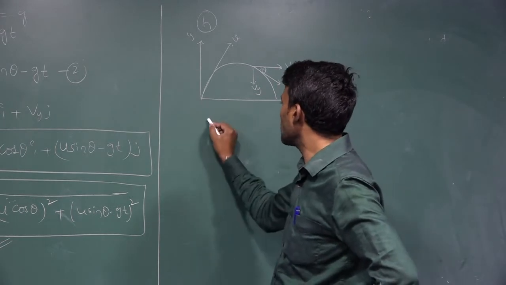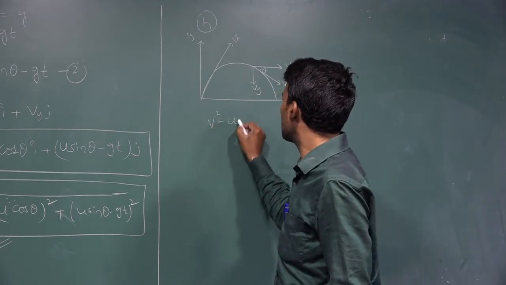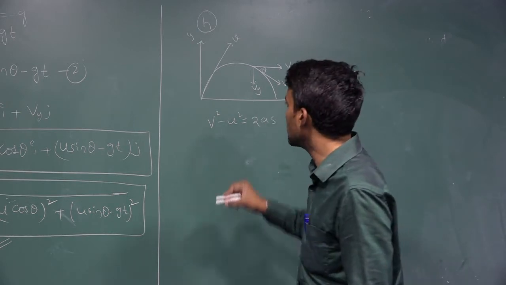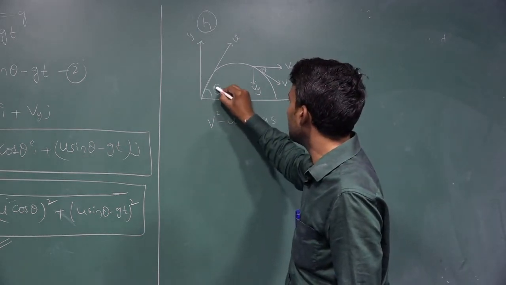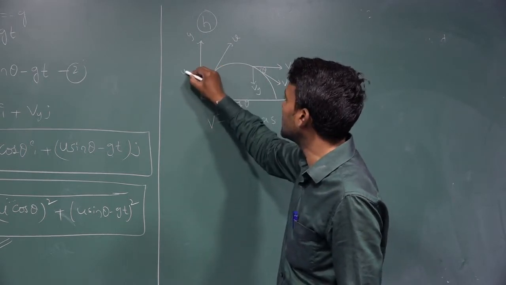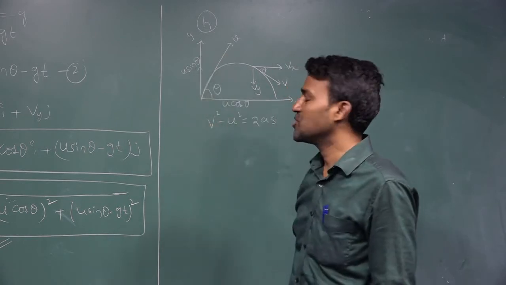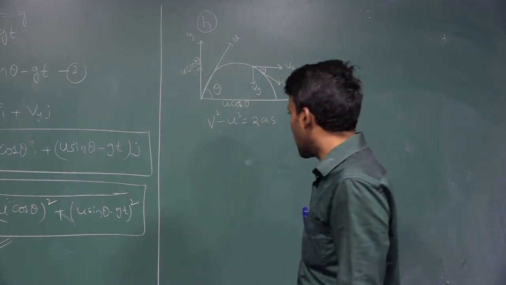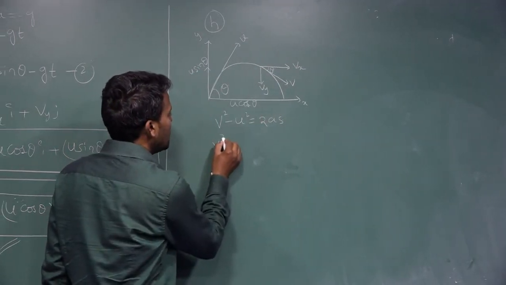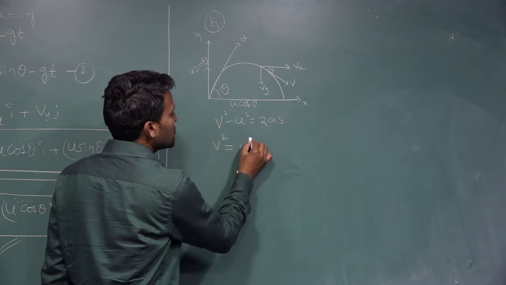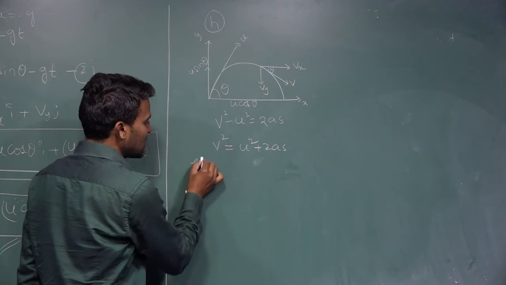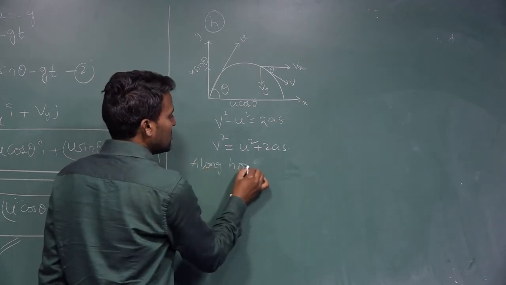First I am writing along the horizontal direction: v square minus u square is equal to 2as. This is the angle theta. u can be resolved into two components: u cos theta, and the vertical component u sin theta. Now I am writing this equation: v square is equal to u square plus 2as, along the horizontal direction.